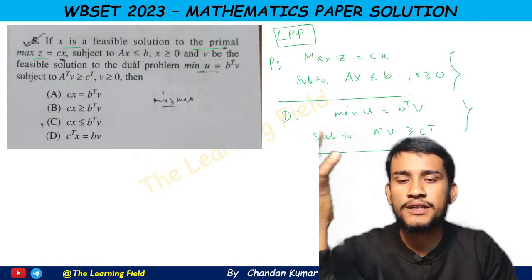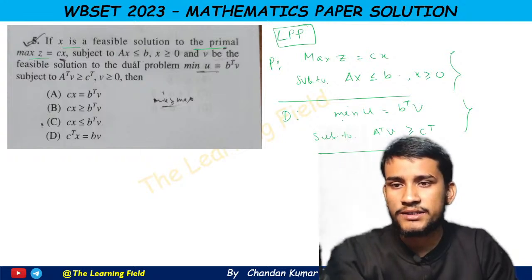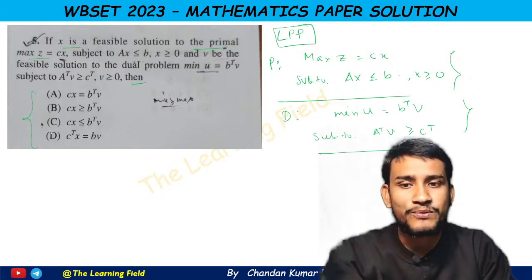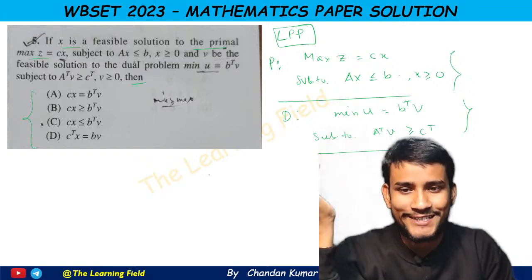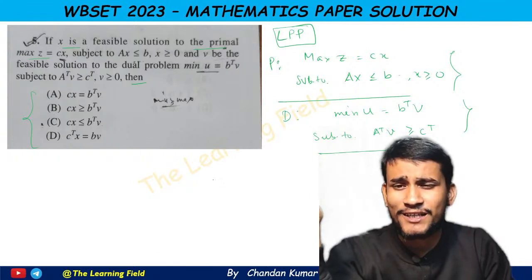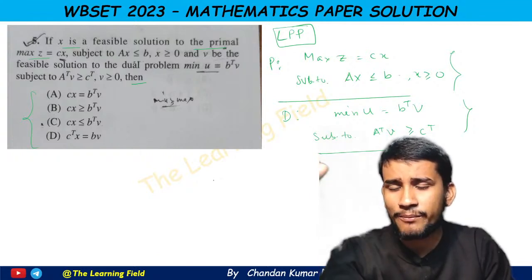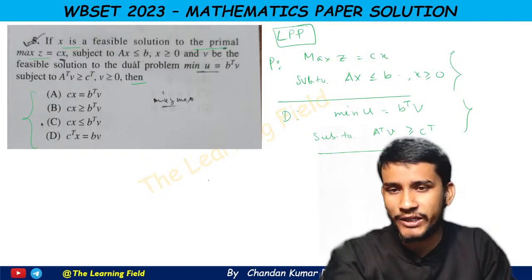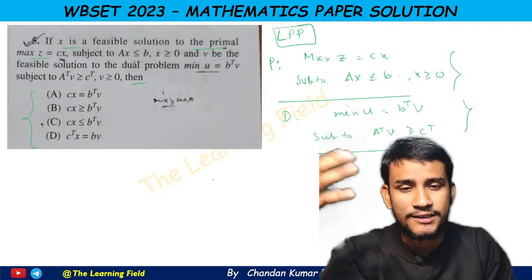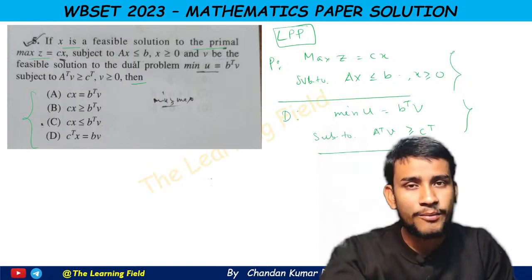So these are provided in the question, and it asks what happens among the four options. This is a very easy question, and we can always say that the optimal value of the objective function is equal for both the primal problem and the dual problem.